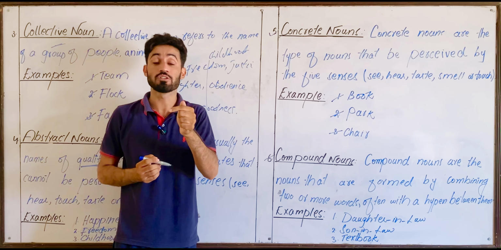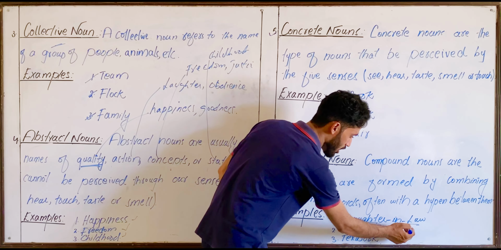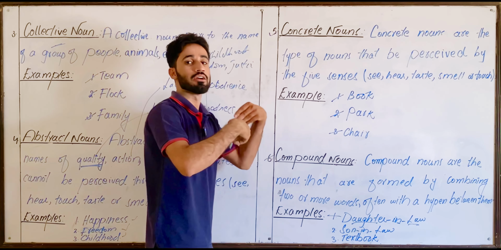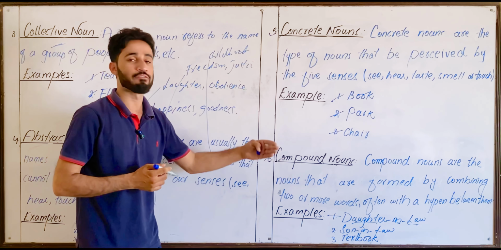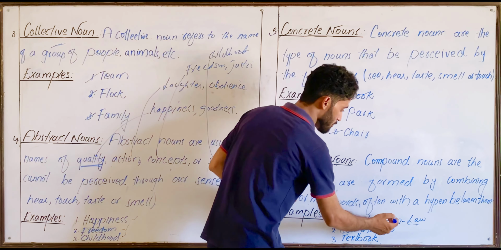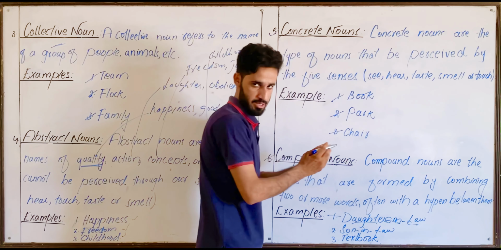Look at the examples. Daughter-in-law. Daughter-in-law is your compound noun because it is formed by combining three words. One is daughter, second is in, and the third is law. These are combined and have formed what? Have formed a compound noun. And often we put a hyphen between the words to combine them.